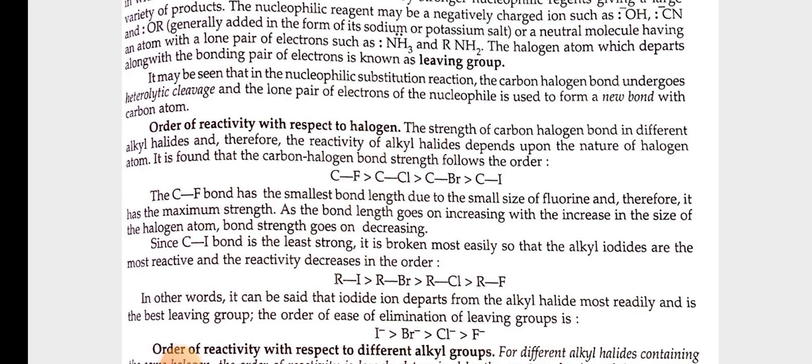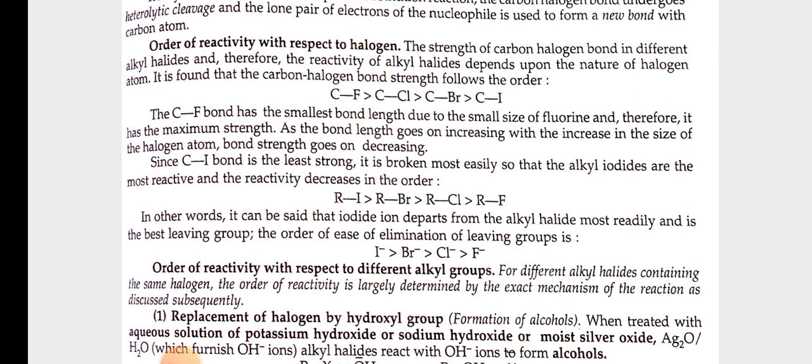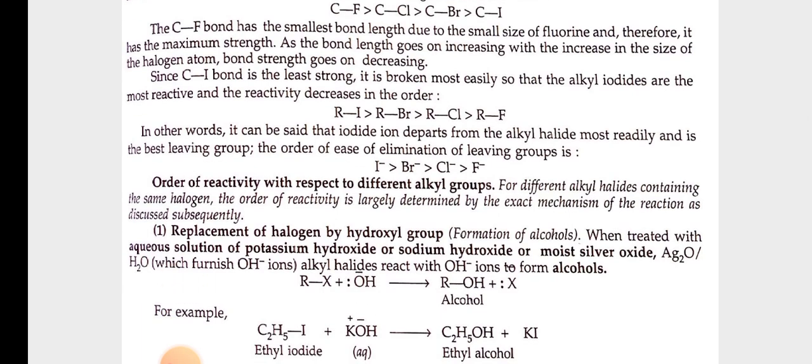In other words, it can be said that the iodide ion departs from the alkyl halides most readily and is the best leaving group. The order of ease of elimination of leaving group is I negative, Br negative, Cl negative, F negative. Order of reactivity with respect to different alkyl groups. For different alkyl halides containing the same halogen, the order of reactivity is largely determined by the exact mechanism of the reaction, as discussed subsequently.